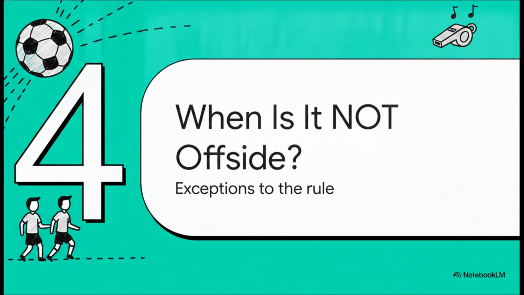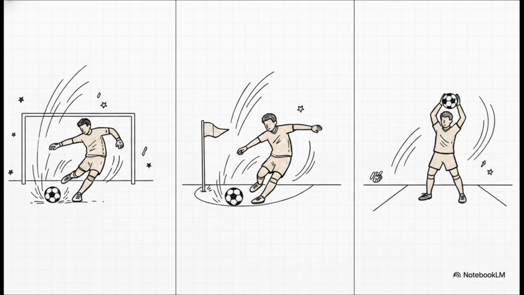All right, Section 4, Exceptions to the Rule. Did you know a player cannot be called offside if they receive the ball directly from a goal kick, a corner kick, or a throw-in? These are massive exceptions. Like if the goalkeeper is booting a massive goal kick down the field, a striker can stand as far behind the defensive line as they want. The same goes for receiving a ball straight from a teammate's hands on a throw-in. These exceptions are incredibly important for tactical play, and honestly, they very often surprise new football fans who sit there wondering why the flag didn't go up.